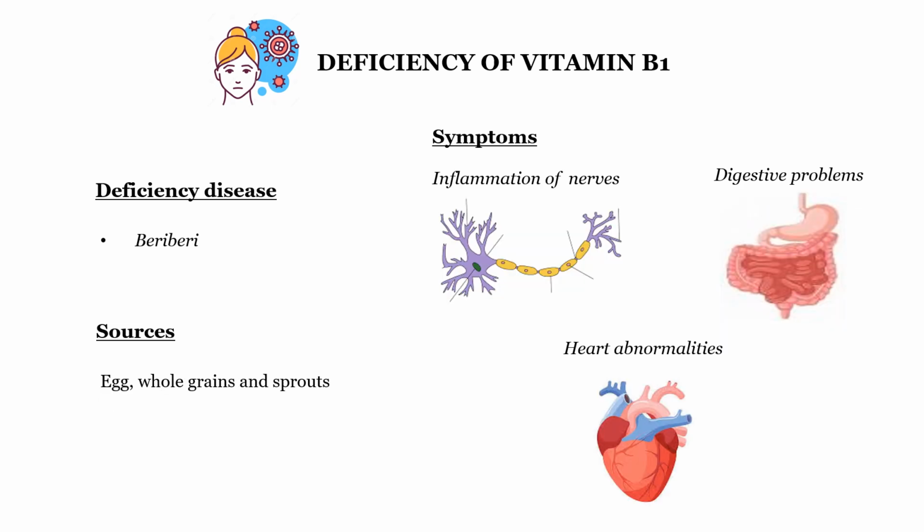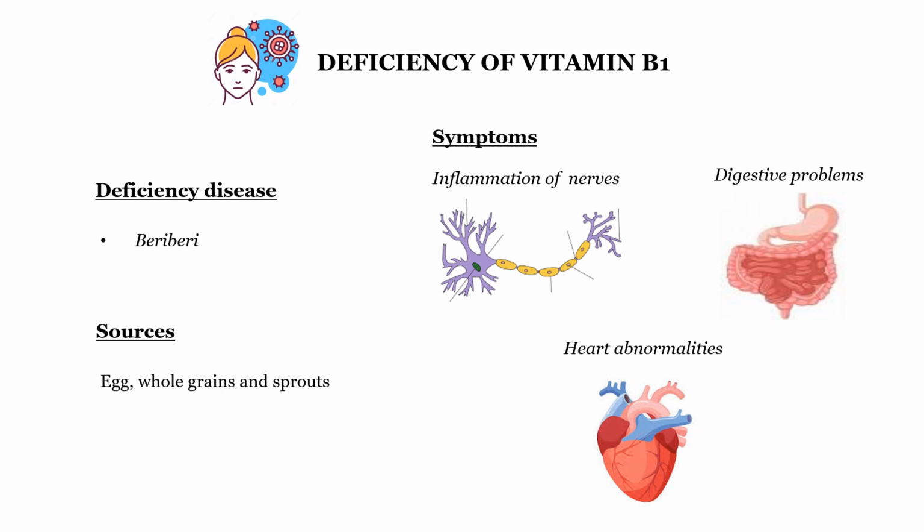Now let's see about the deficiency of vitamin B1. Already we know that this vitamin B is called vitamin B complex. Vitamin B1 deficiency causes a disease called beriberi. The deficiency disease caused by vitamin B1 is beriberi.